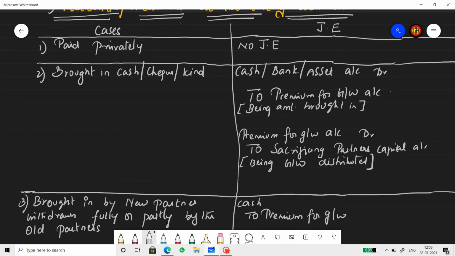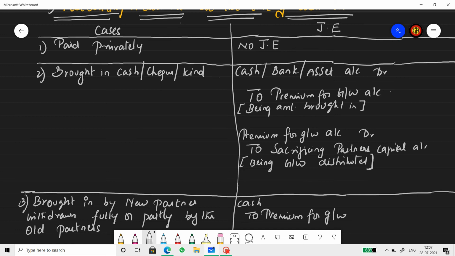When a new partner brings cash, cheque or kind, which means some type of asset, for goodwill, when a new partner brings liquid cash or cheque or any kind of asset for goodwill, then the journal entry will be: cash account debit, or bank account debit, or asset account debit, to premium for goodwill account. So this is for the amount or asset brought in by the new partner for a share of goodwill. And the same goodwill will be transferred because it is the mode of compensation, isn't it?